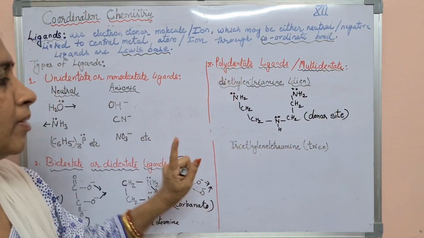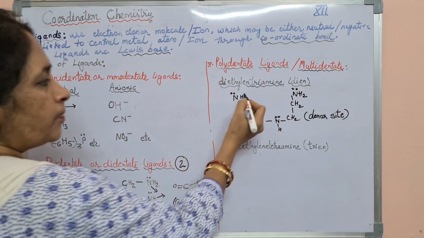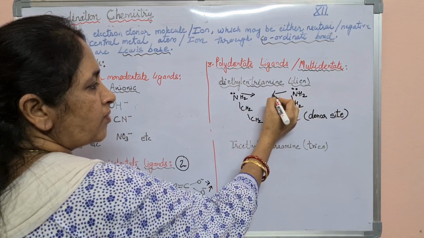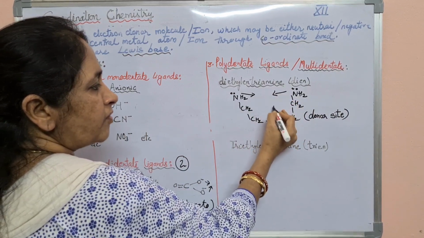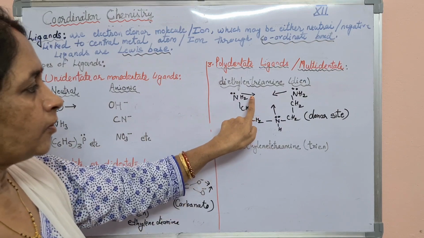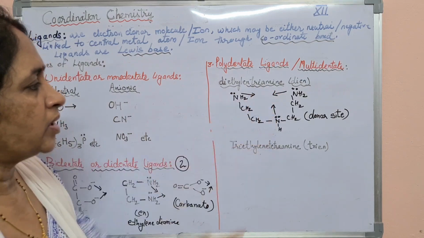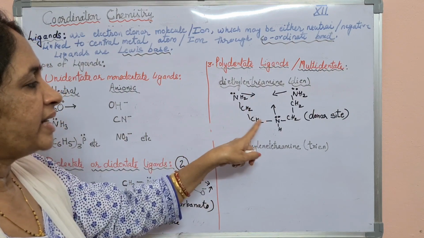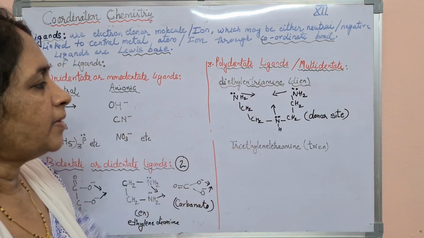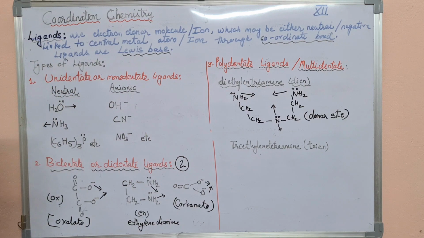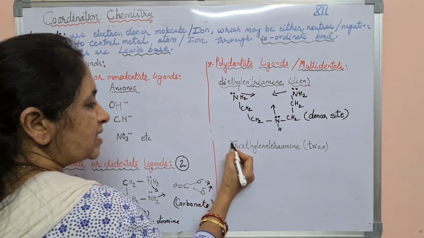So in polydentate, more than 2. One from this nitrogen, second one from this nitrogen, and third one from this nitrogen. So how many donor sites are present? 1, 2, 3. So it comes under polydentate ligand. How many coordinate bonds are formed here? 3 coordinate bonds are formed. Next example we will see.